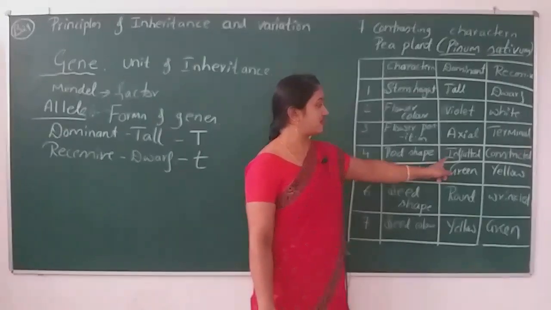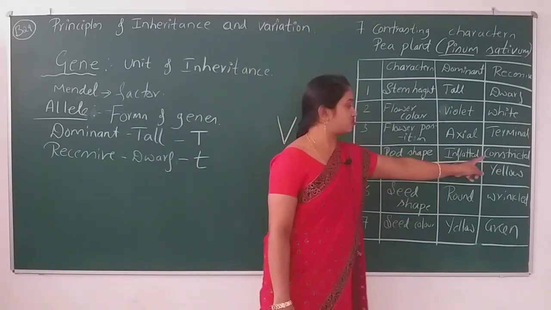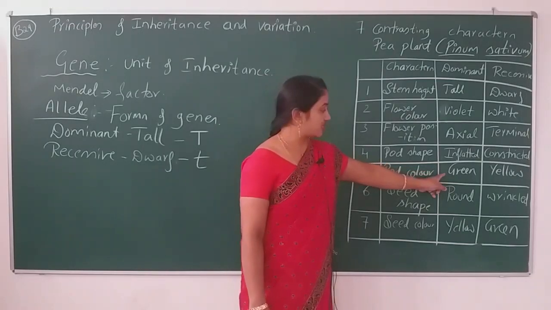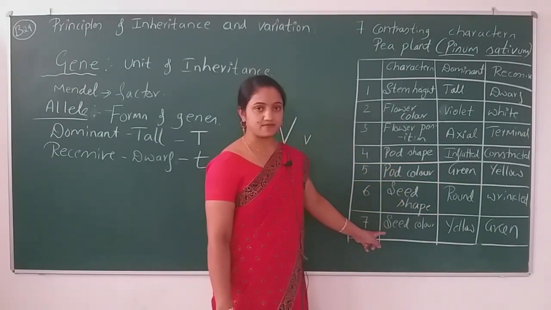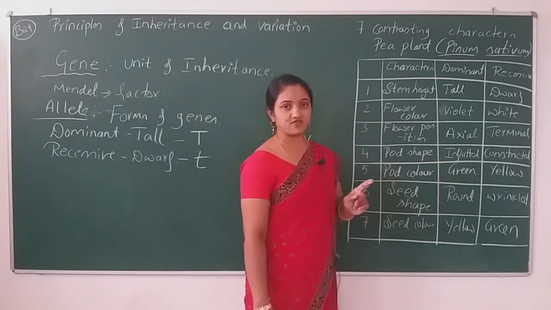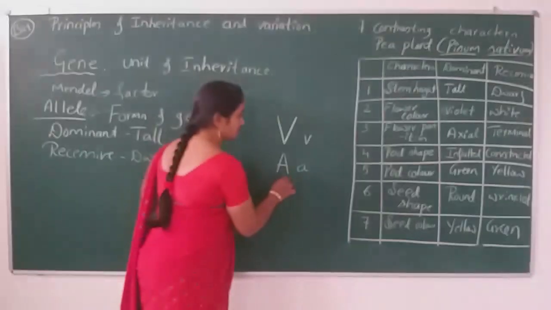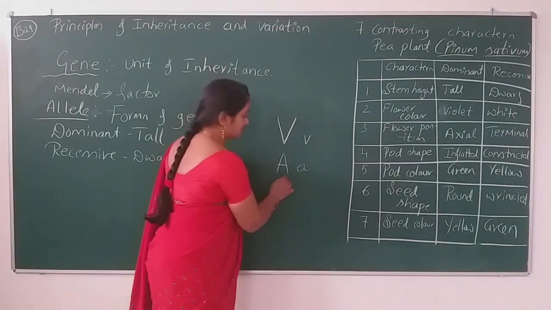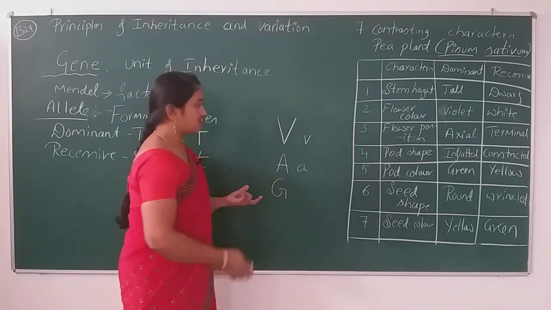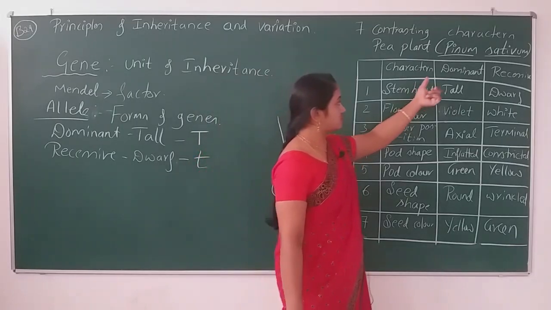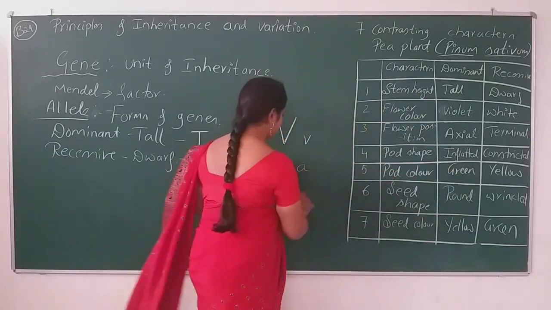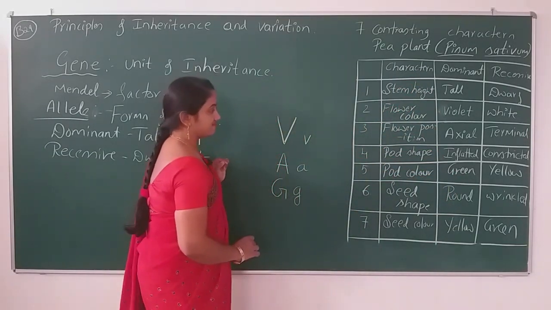Pod shape, inflated: capital I, small i. Pod color, green is the dominant nature. So don't get confused with the pod color and seed color. Pod color, green is the dominant one, yellow is the recessive one. So for green, how are you writing the allele? Capital G. This is the letter which tells about the dominant nature of the pod color of the pea plant, and small g will be the recessive gene.